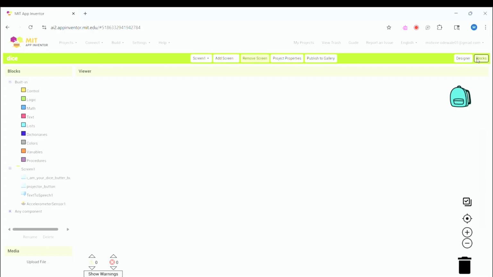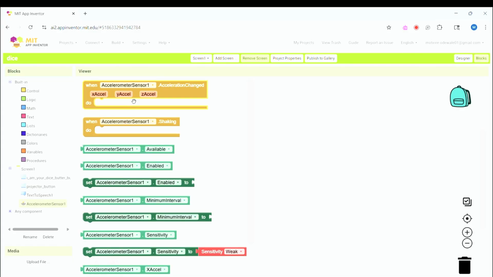In our coding section, this is where we'll be putting all the blocks we will need. And we want our projector button to show us what's the random numbers. But let's start with our accelerometer sensor.